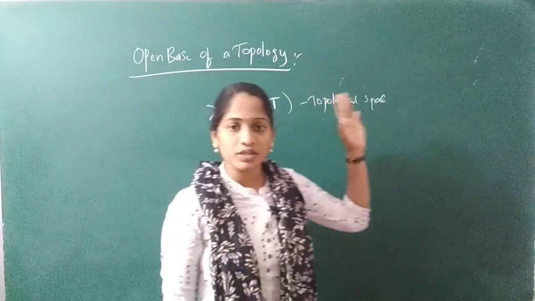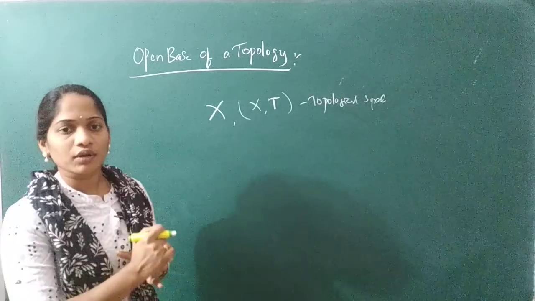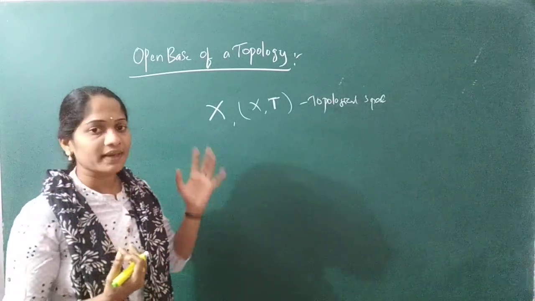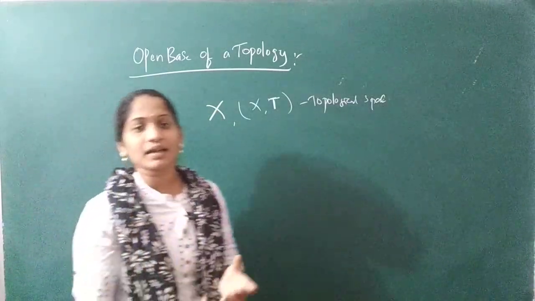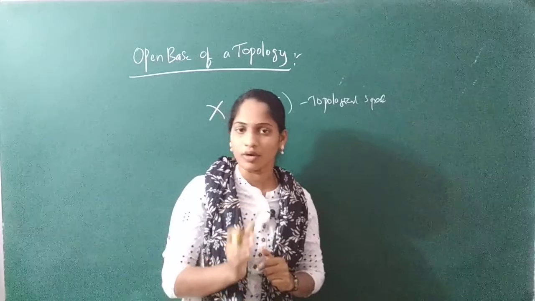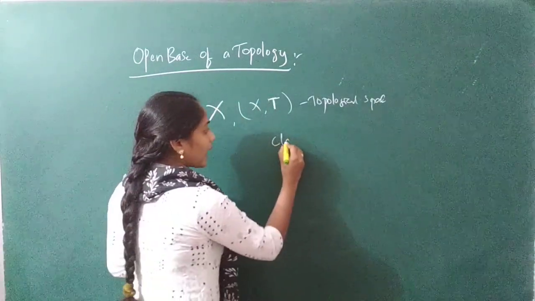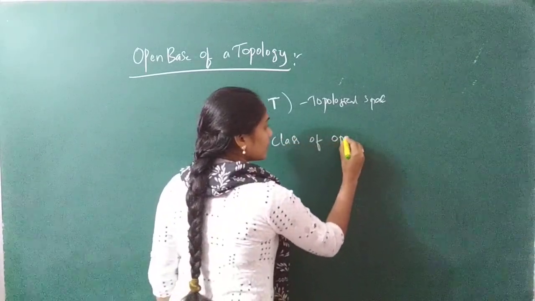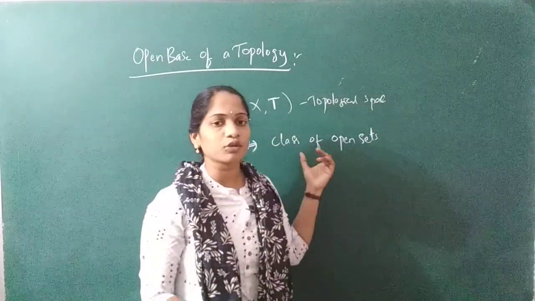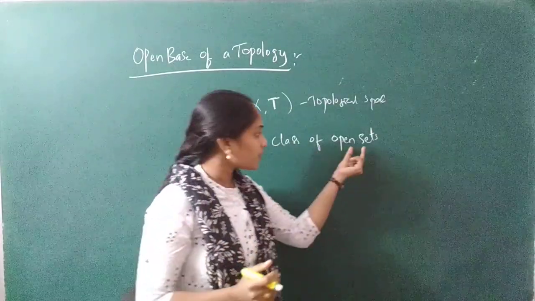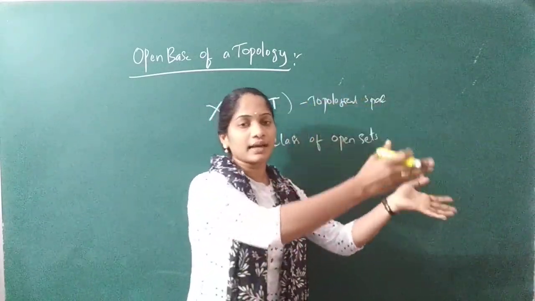So I have taken some topological space X, and now for this topological space we have to consider an open base. The open base for X is nothing but a class of open sets, and the class should be such that every open set is the union of sets in that class.